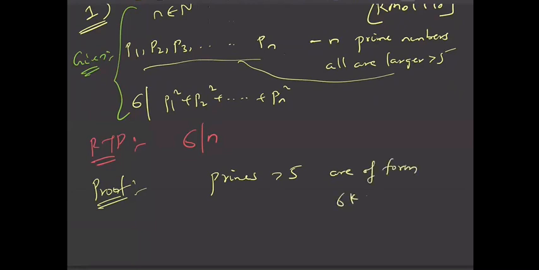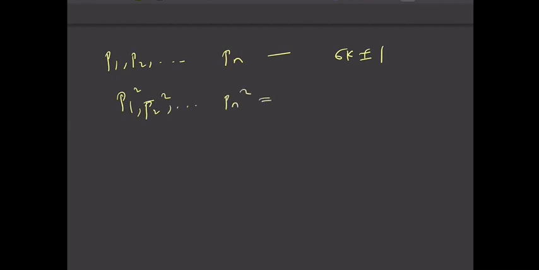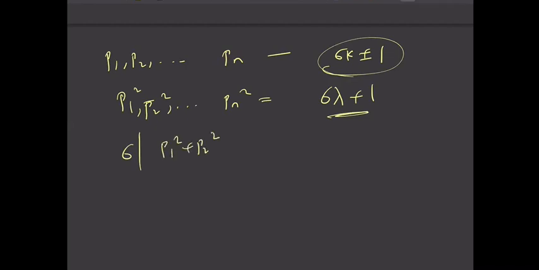6k plus minus 1. Yes. So all these p1, p2, and so on, pn are of the form 6k plus minus 1. So p1 square, p2 square, and so on, pn square, all will be of the form 6 lambda plus 1, right? 6k plus minus 1 whole square is nothing but 6 lambda plus 1. Yes. So 6 divides p1 square plus p2 square plus so on plus pn square.